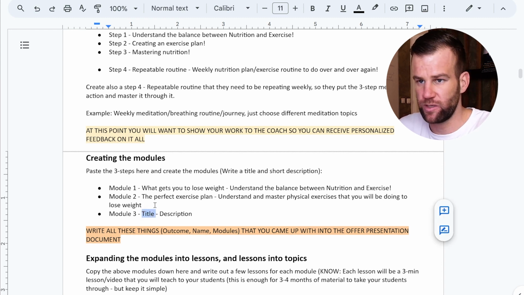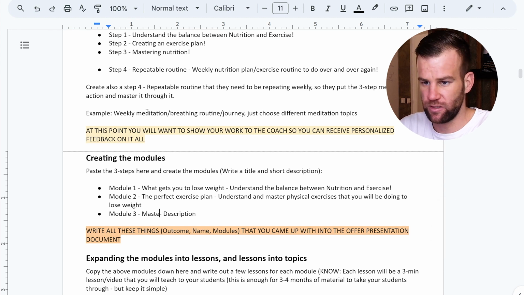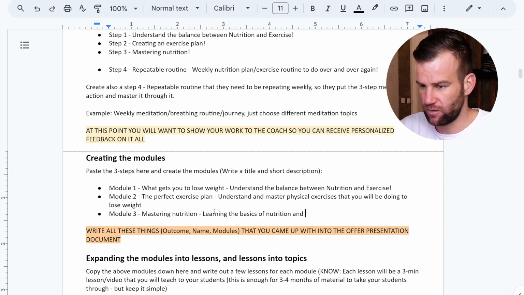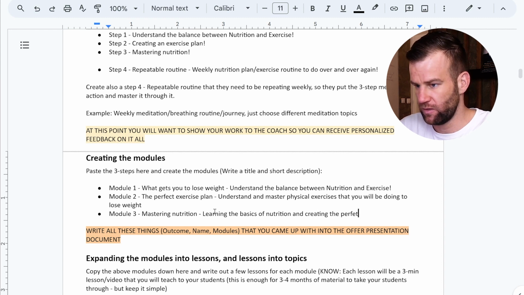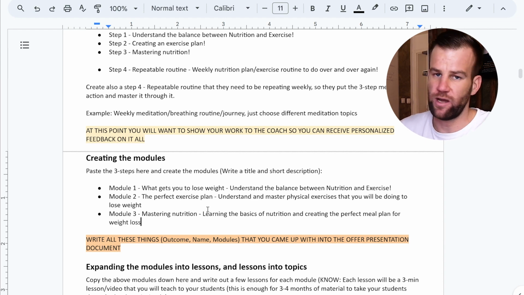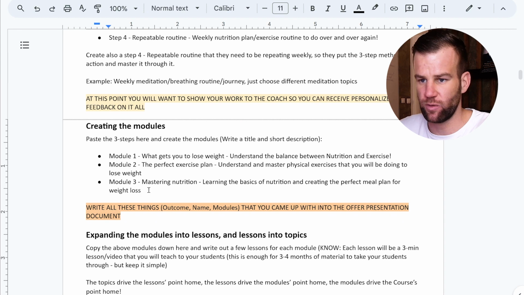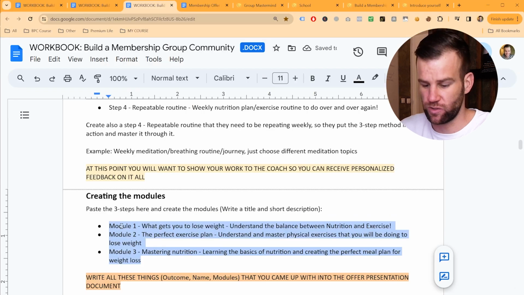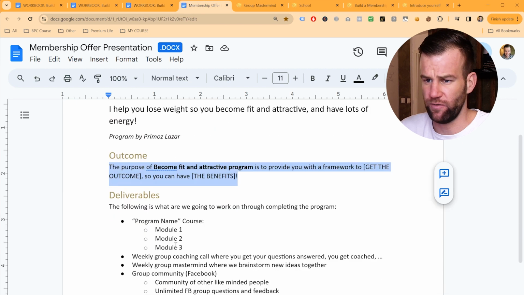And then step 3, module 3 would be mastering nutrition, learning the basics of nutrition and creating the perfect meal plan for weight loss. So anyway, I just made things up right now, but that's my whole point. If I came up with 3 modules right now, I will copy this stuff and go to our membership offer.